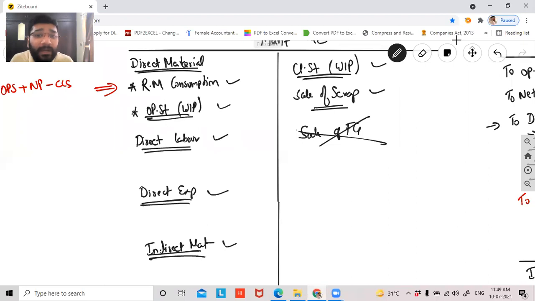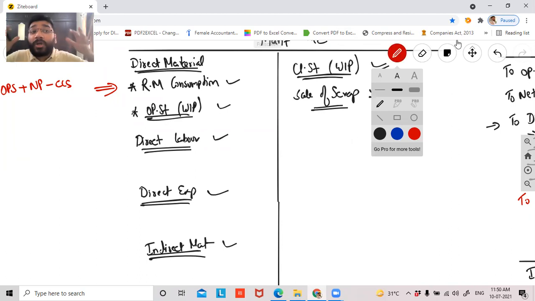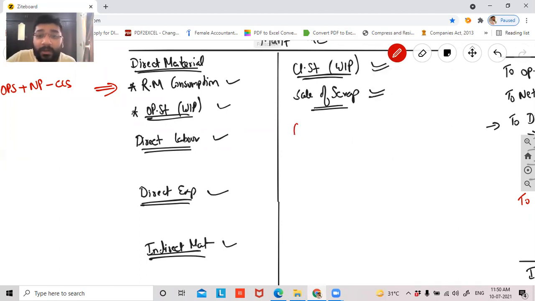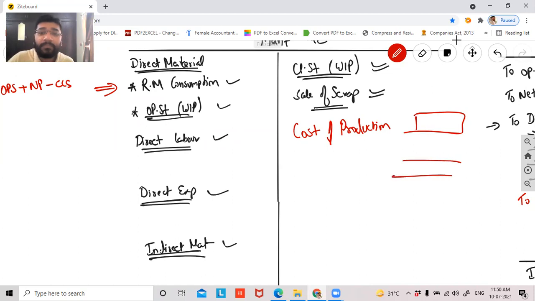So what did you write in your manufacturing account? On the left-hand side, you've recorded all the expenses. And on the right side, guys, what did you record? Closing stock and sale of scrap. Sale of scrap is just, say, 0.001% of the manufacturing income, for example. So at the end, what will you get? You'll get the cost of production. The end result of manufacturing is, what is the cost of the finished goods that I've produced? That is something I'll derive from the manufacturing account. If you subtract the credit from the debit, you'll get the cost of production. This is the final answer you'll get. Am I clear or not clear?